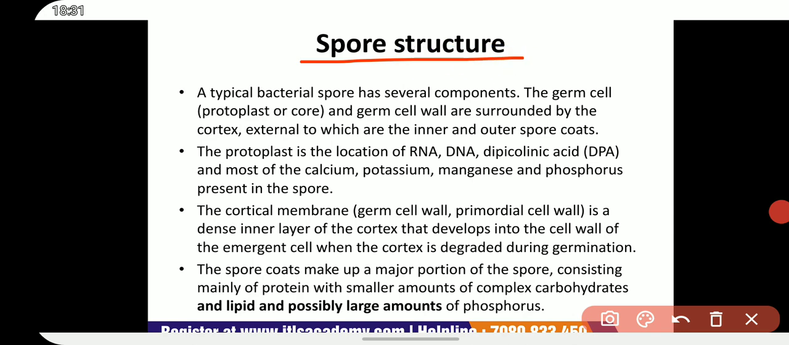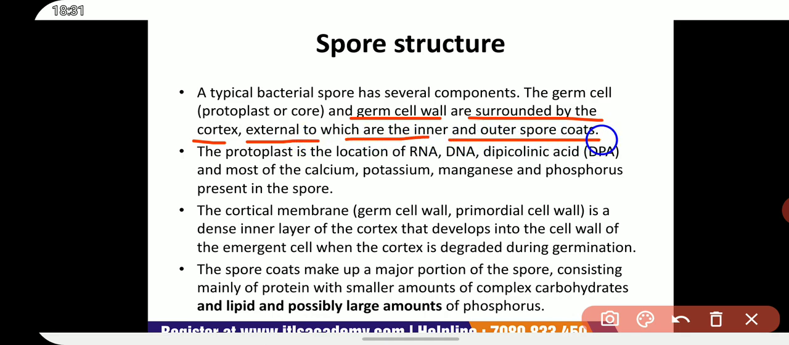Spore structure. A typical bacterial spore has several components. The germ cell, that is the protoplast or core, and the germ cell wall are surrounded by the cortex, external to which are the inner and outer spore coats. An exosporium is present in some spores but may surround just one spore coat.